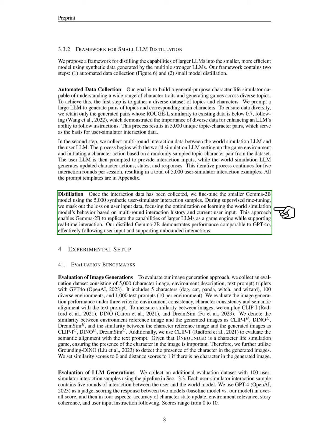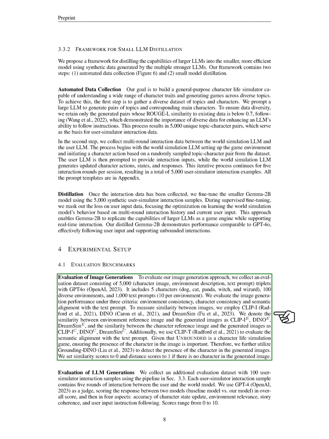This method allows Gemma 2B to mimic the capabilities of larger language models as a game engine while enabling real-time interaction. Our distilled Gemma 2B shows performance similar to GPT-4o, effectively responding to user input and facilitating unlimited interactions.